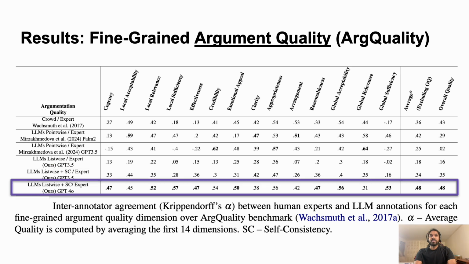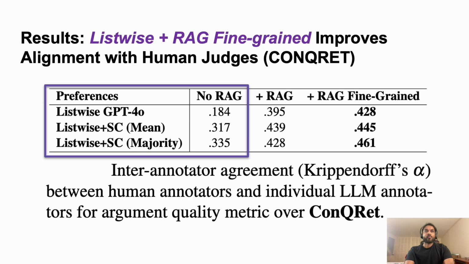The agreement also increases when we move to a bigger model, from GPT-3.5 to GPT-4o. Self-consistency across the 15 dimensions also helps improve agreement in the case of ConQRet.